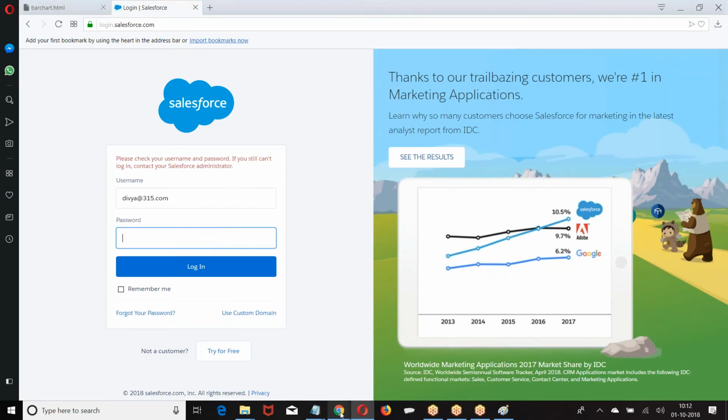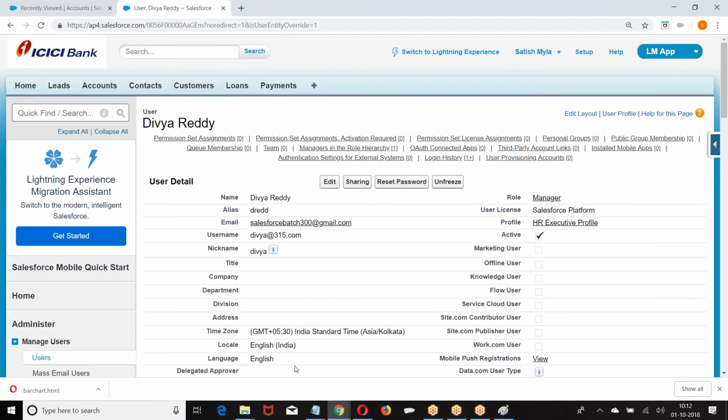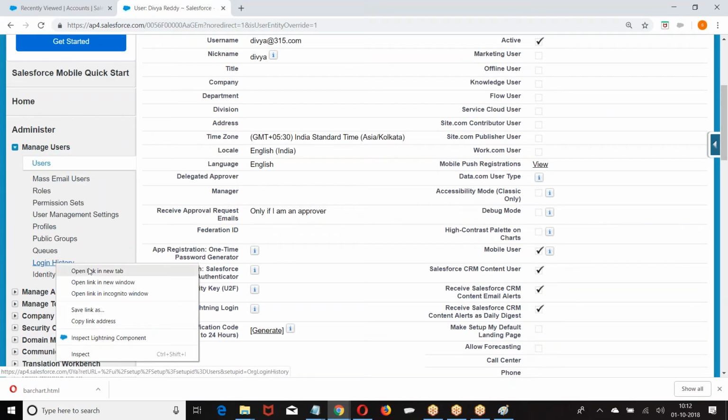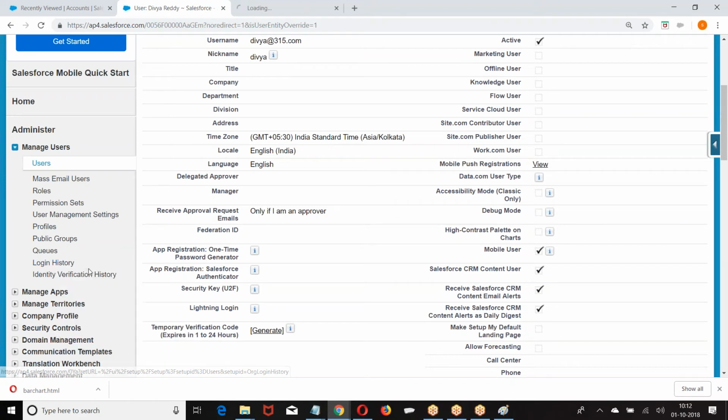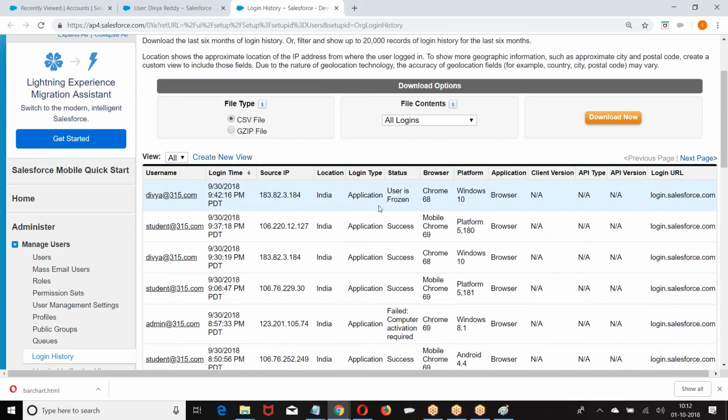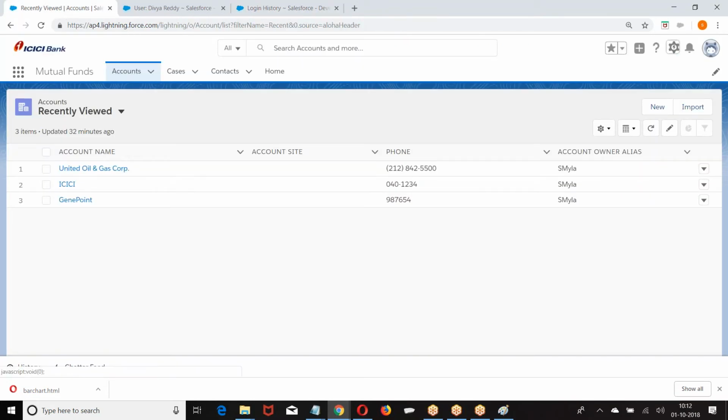Now, the administrator wants to know why she was unable to log in. You made an attempt, but you are unable to log in. What will the administrator do? Go to login history. Divya made an attempt, but she was unable to log in because the user is frozen.